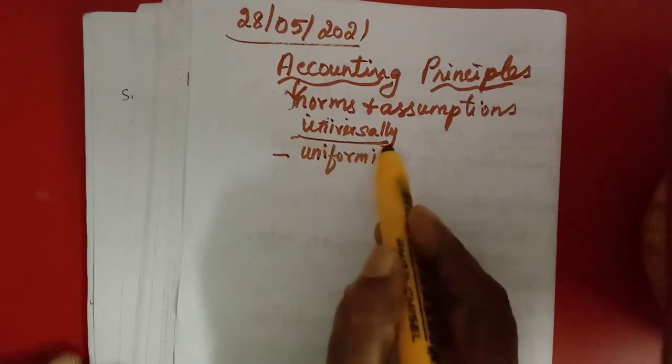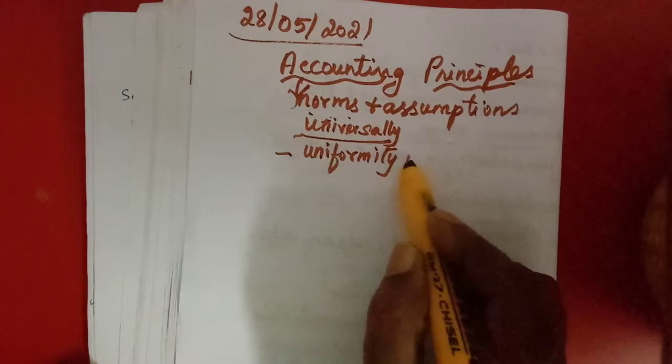So when we write a balance sheet, the right side the assets will be given, the left side the liabilities will be given. Then the business is considered separate from the owner. All these things are accepted universally. So we could understand, if we see the accounts of Indian companies and foreign companies, there will be that uniformity and consistency.